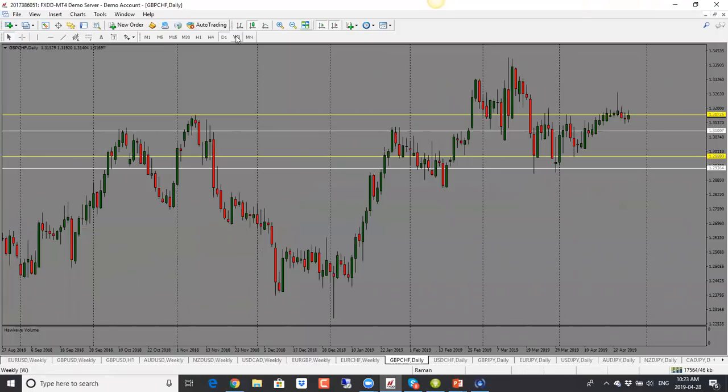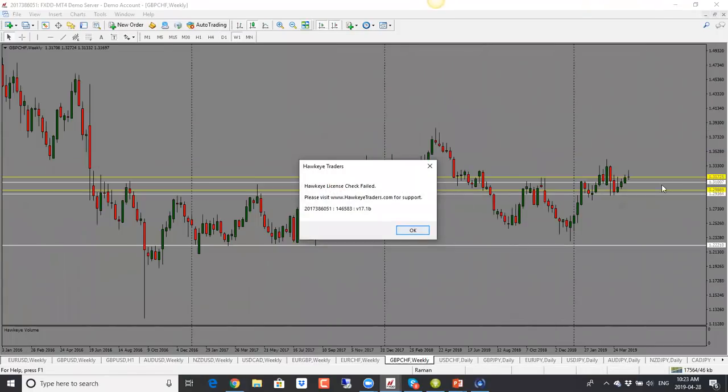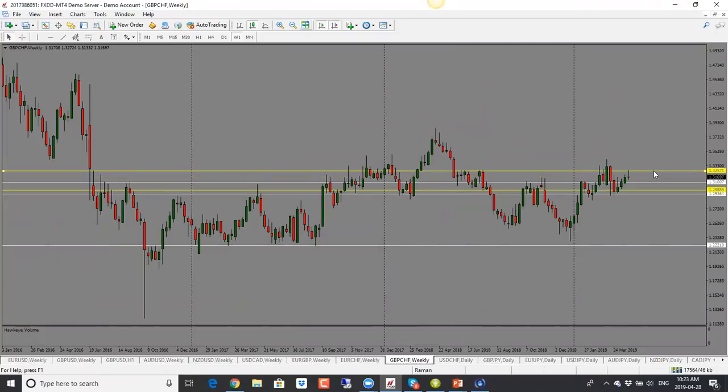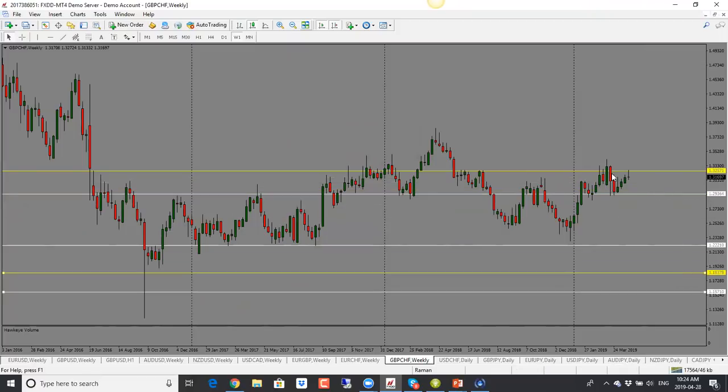Pound Swiss franc here, this one as well was compressing into our resistance, right into the support resistance level, and now we have a doji there. So this also shows that price has rejected that level, and now I would expect the price to come back down here as well. So this little pullback here, I will look for price to sort of redo that move back down. So looking for it to drop. Bias is to the downside here.